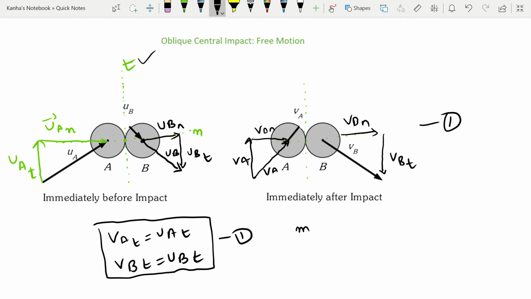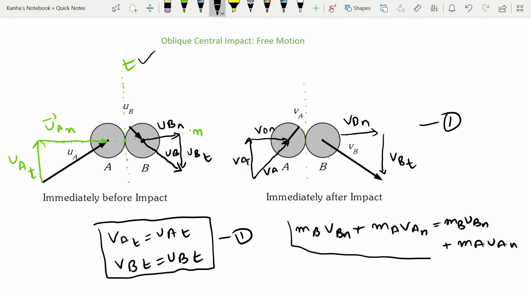So you will write mb vbn plus ma van is equal to mb ubn plus ma uan. Note that in the central impact case that we were doing before, we were taking the y and x axes separately and applying conservation of linear momentum in both directions separately.